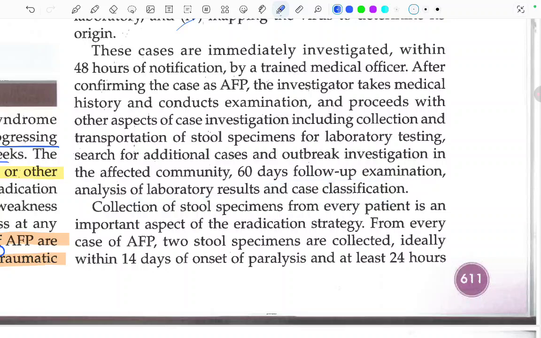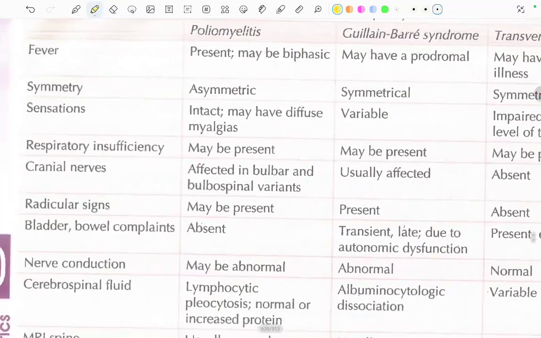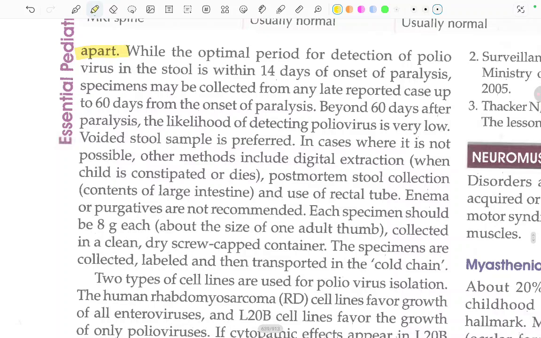Collection of stool specimen from every patient is an important aspect of the eradication strategy. From every case of acute flaccid paralysis, two stool specimens are collected, ideally within 14 days of the onset of paralysis and at least 24 hours apart. Fine, so this is how stool sample collection takes place. From every case of acute flaccid paralysis, two stool specimens are collected, ideally within 14 days of the onset of paralysis and at least 24 hours apart.